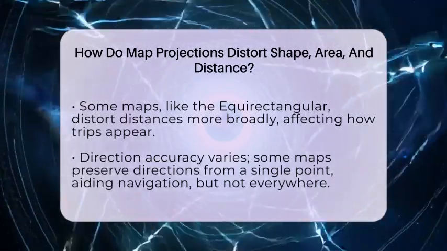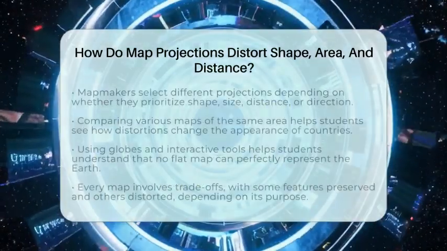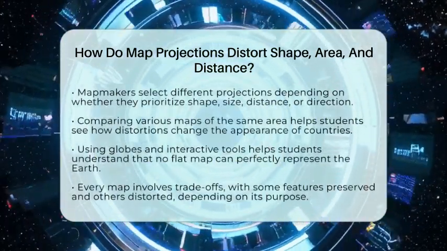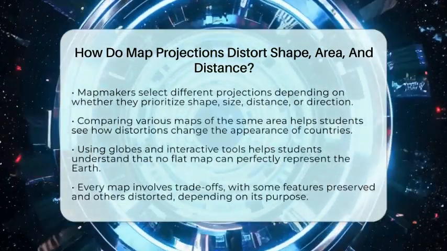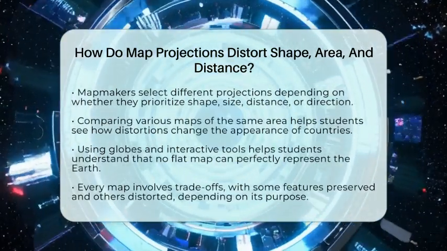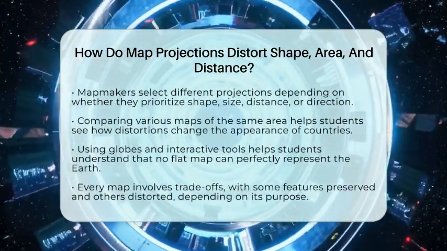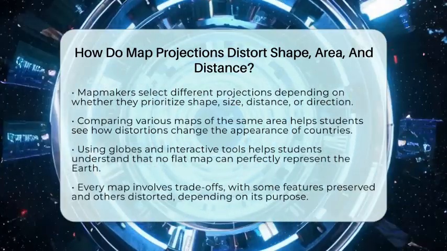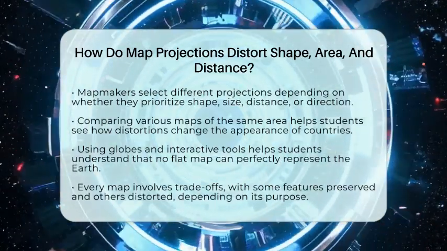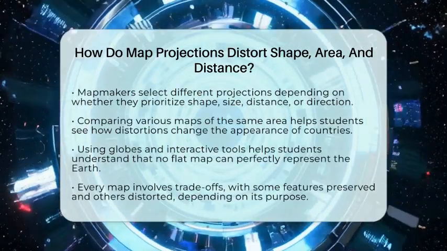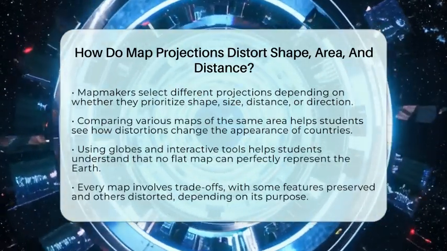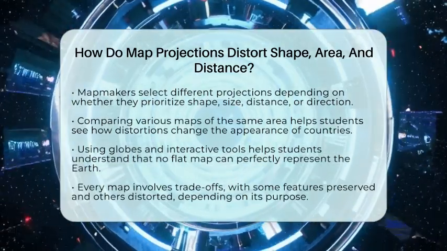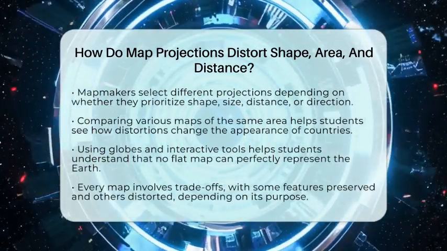To help students understand these ideas, you can compare different maps of the same area. Show how the size and shape of countries change from one map to another. Using globes and interactive maps makes it easier for students to see why no flat map can perfectly represent the three-dimensional world. They'll learn that every map has its strengths and compromises, and understanding these helps us read maps more carefully.